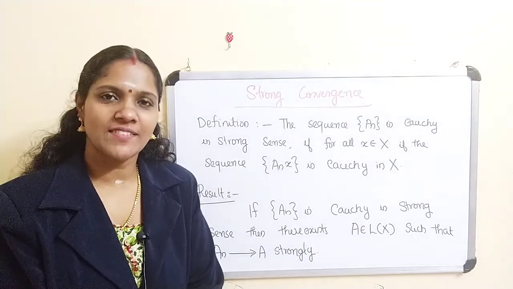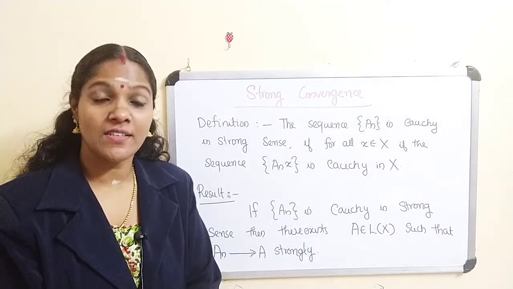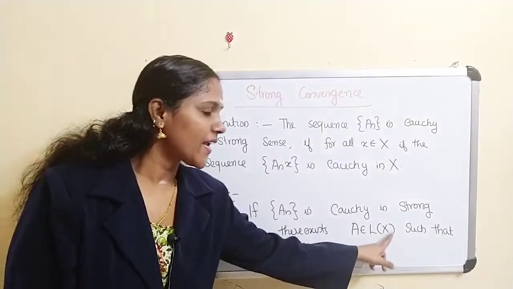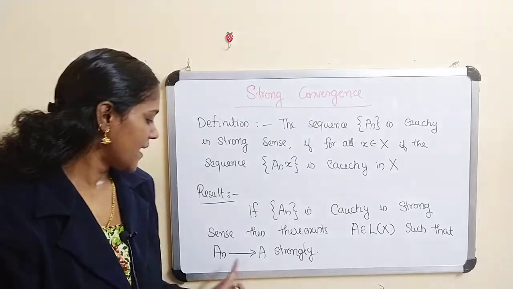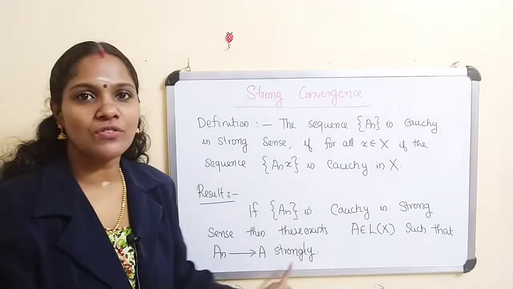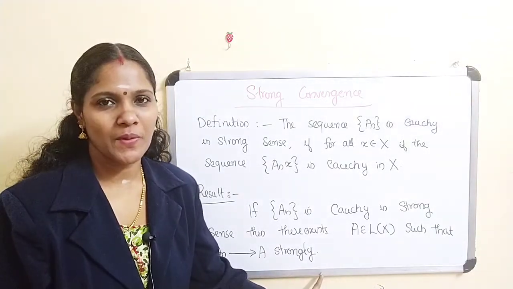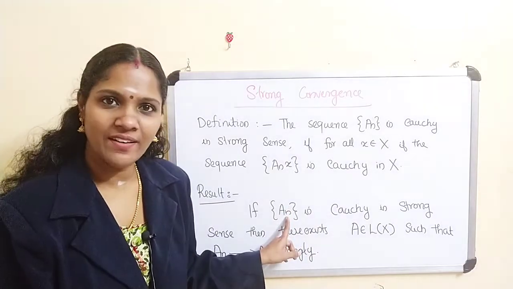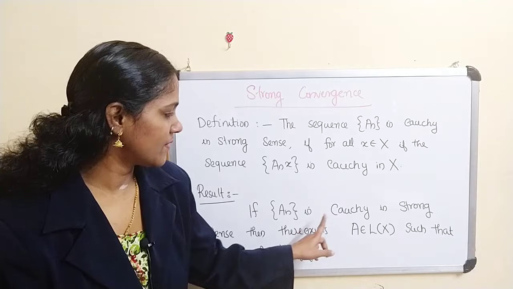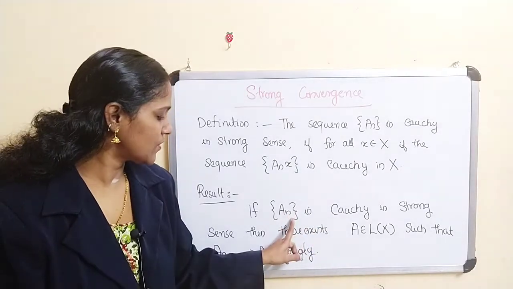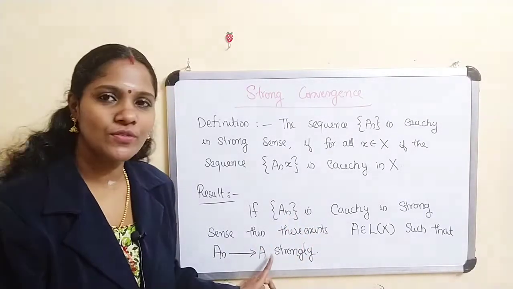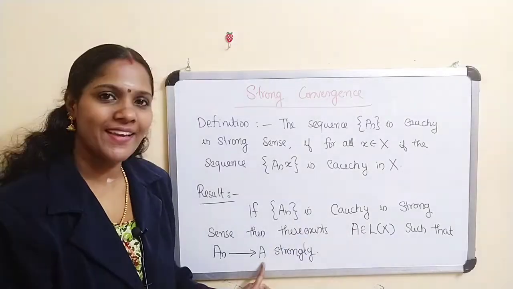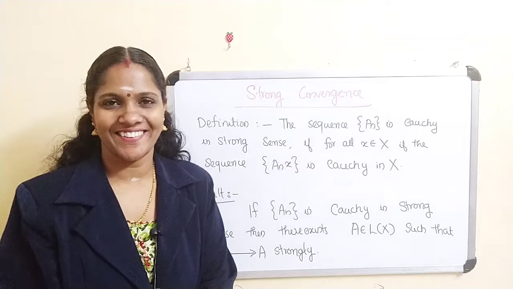So A_n being a Cauchy sequence implies you can find A belonging to L(X) such that A_n converges to A strongly. Clear?